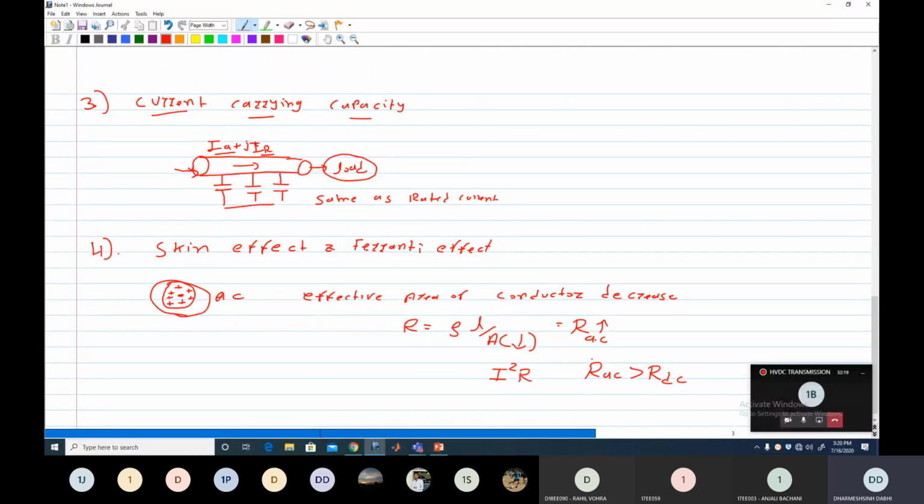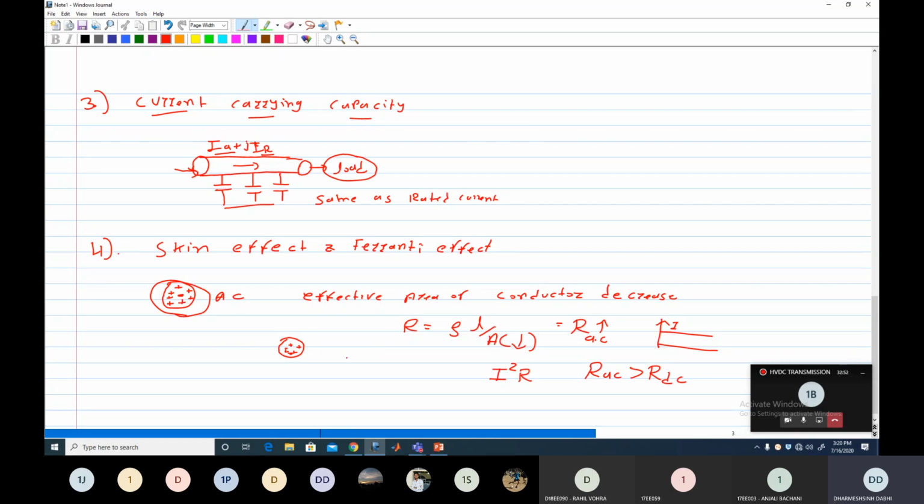So skin effect is a limitation, but it does not happen in the DC line. Why? Because there is no inductance and no changing magnetic field, because the current is constant. There is no change in the current. It is constant. So there is no change in the magnetic field and no induced electromotive force. So the current is distributed uniformly in the conductor in the DC line or DC cable. So there is no skin effect in the DC line.